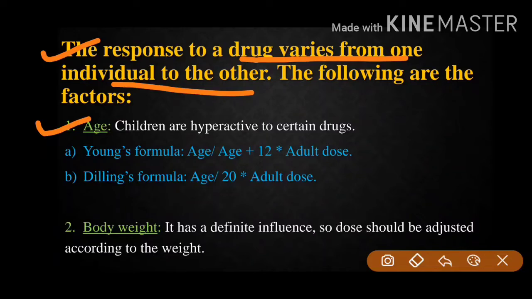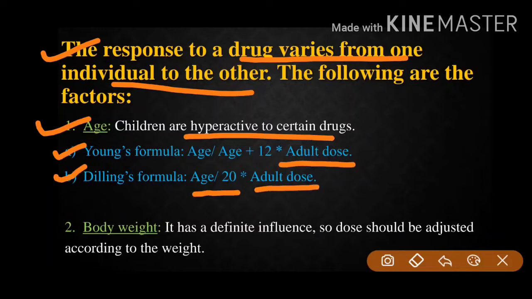Children are hyperactive to certain drugs and hence the dose should be decided. And to decide that dose, there are two formulas. Number one is Young's formula: age upon age plus 12, into adult dose. Dilling's formula is age upon 20 into adult dose.